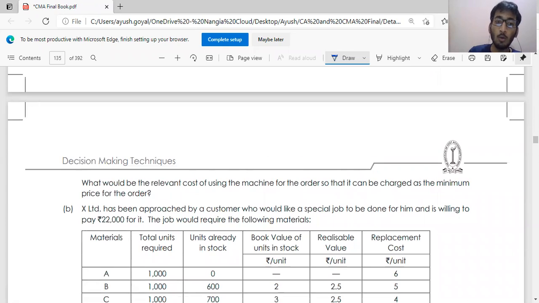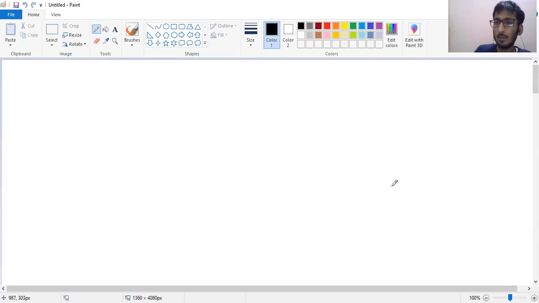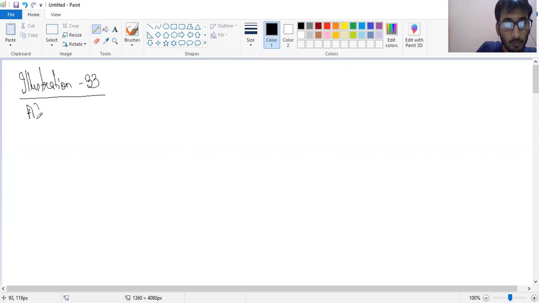What would be the relevant cost of using the machinery for the order so that it can be charged as a minimum price per order? So let's see. This is the minimum pricing, which can also be set using the relevant cost. So easy one, very easy. Since we have done big questions, it is just peanuts. So illustration 33, part A, relevant cost of machinery.